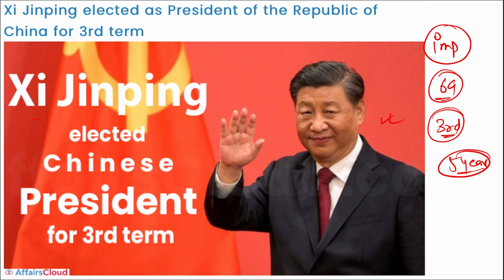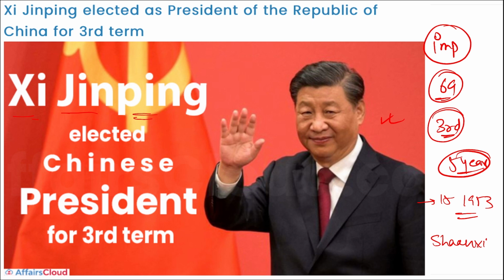Also, he was born on 15th of June in 1953 in the Shaanxi province of China. So remember, the new president for the third term will be Xi Jinping of the Republic of China.